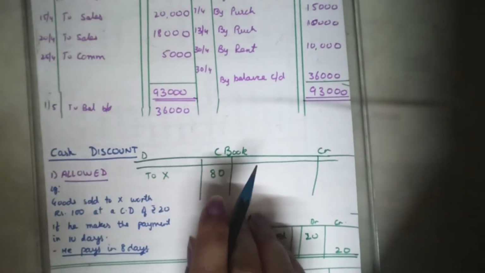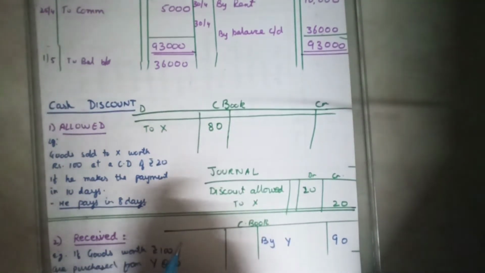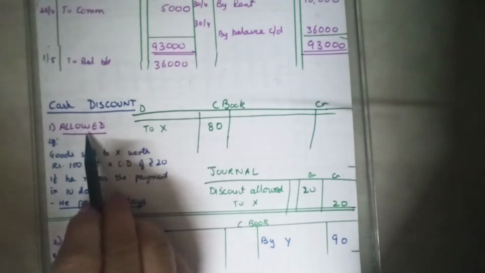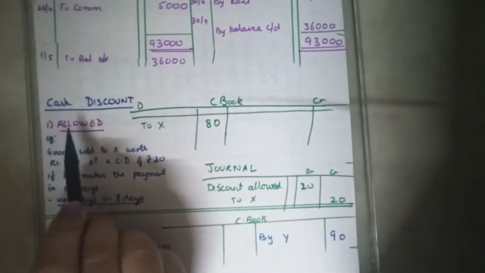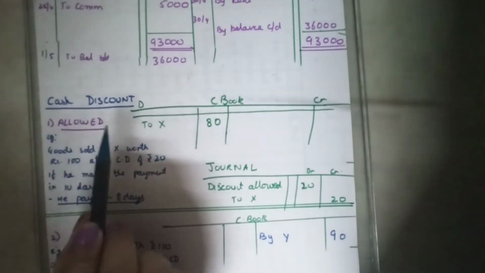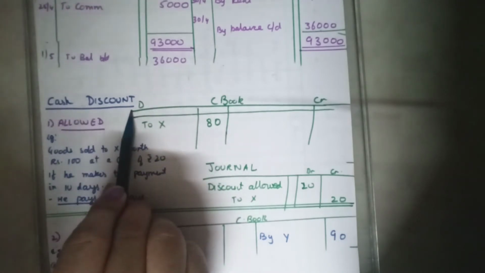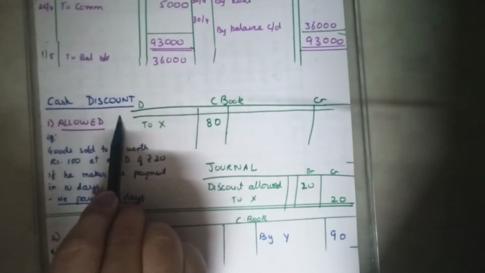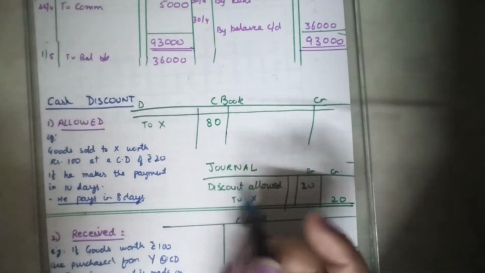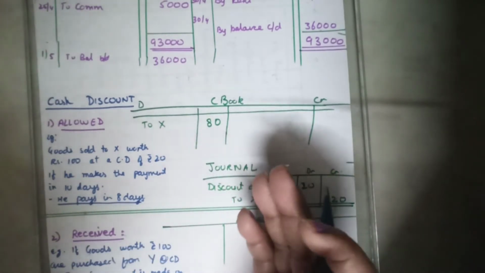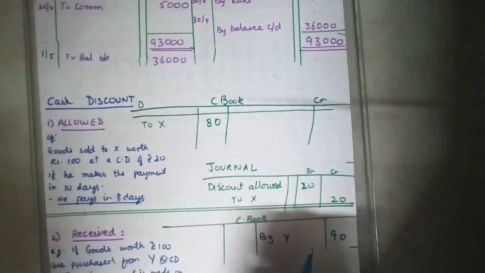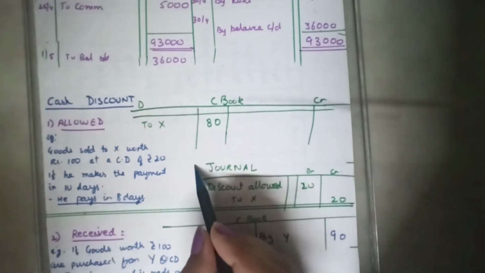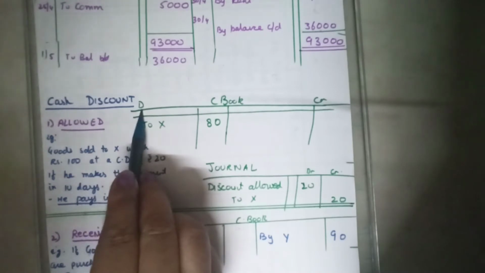Okay, proceeding now to one more aspect of the single column cash book, the cash discount. What is a discount? Remember, we had done 2 types of discounts, cash discount and trade discount. Cash discount is a discount that is provided by the supplier to encourage prompt payment, so that the cash is received at the earliest, so that there is no risk of bad debts. So to encourage the cash recovery at the earliest, we give a rebate, that is cash discount.